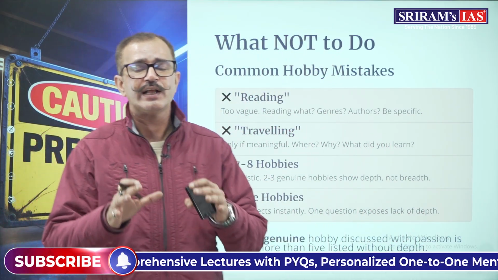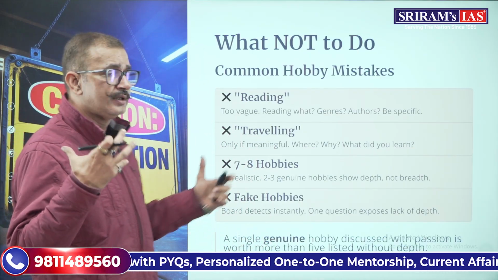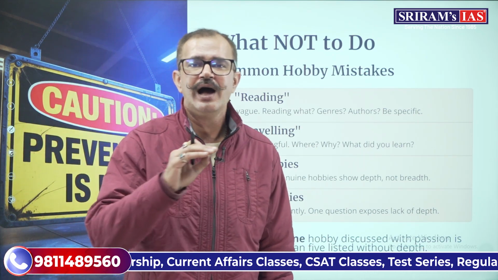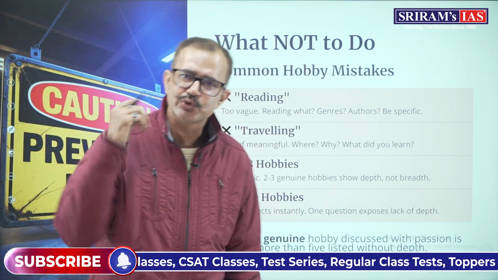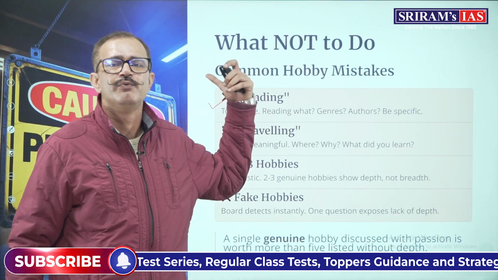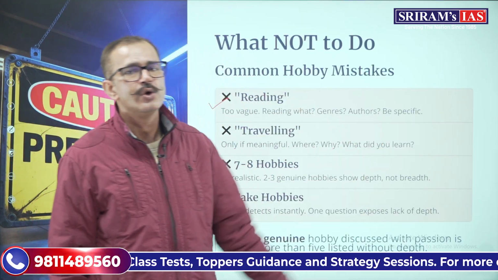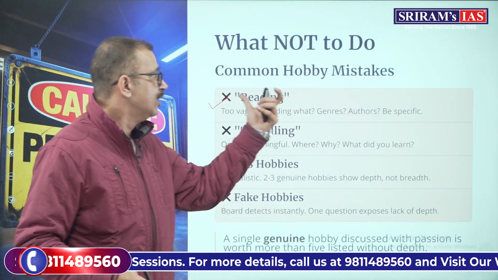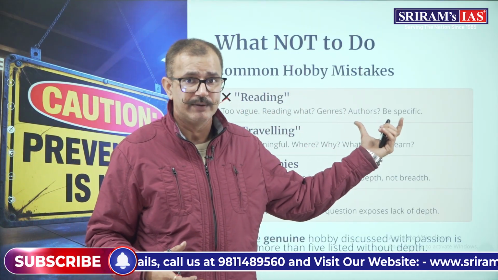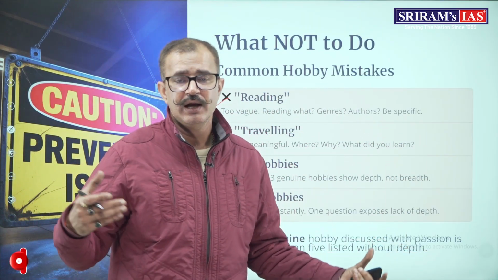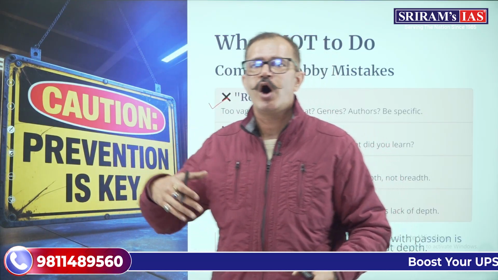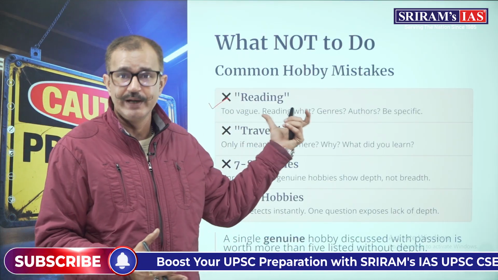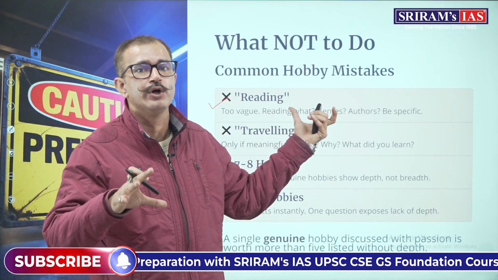Now, what are the common mistakes we make while filling out the hobbies? Do not write anything vague. For example, if I am writing reading as a hobby, it is too vague. Reading what? Which genre or which author? You have to be specific. If you do not want to write authors, you can write the genre, whether it is sci-fi, fiction, mystery, thriller, or romance. What kind of books do you prefer to read? You have to be precise while filling out the hobbies section.